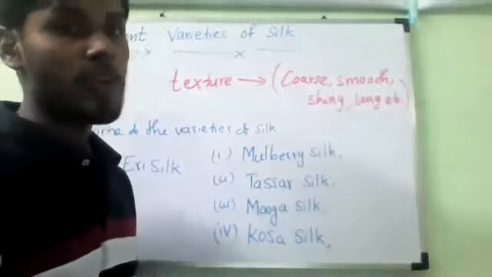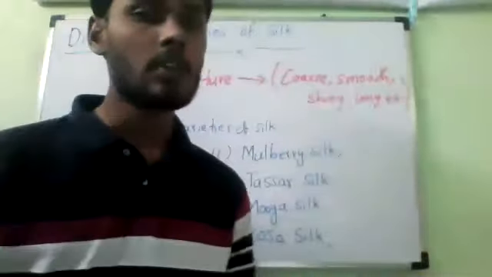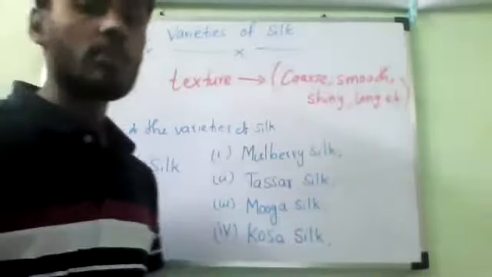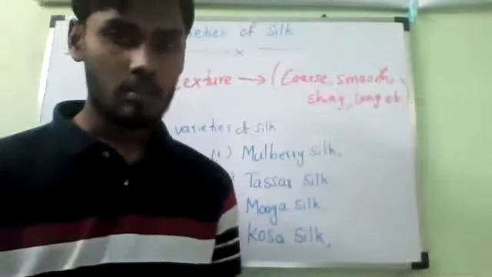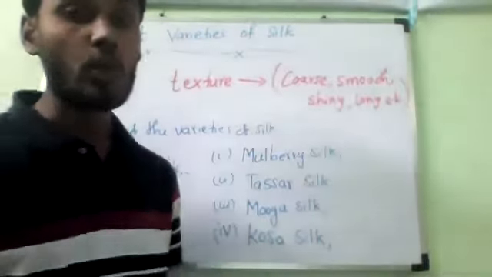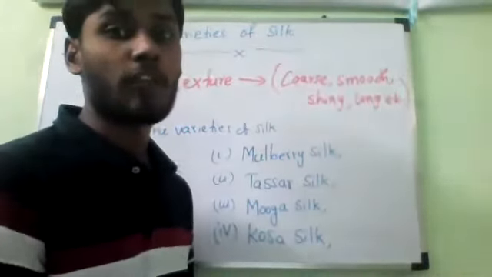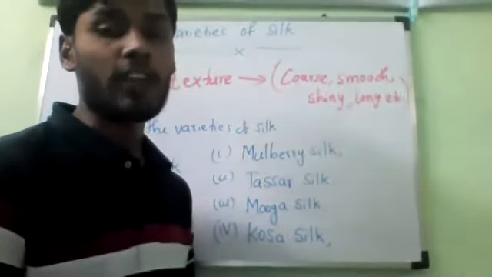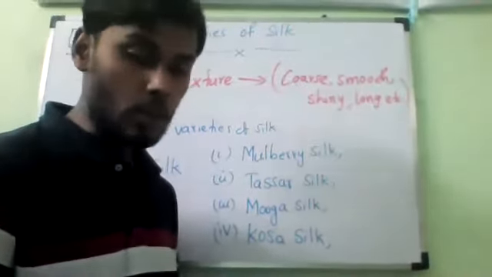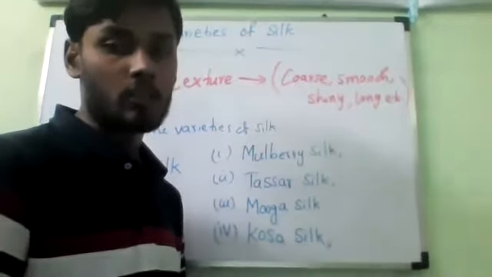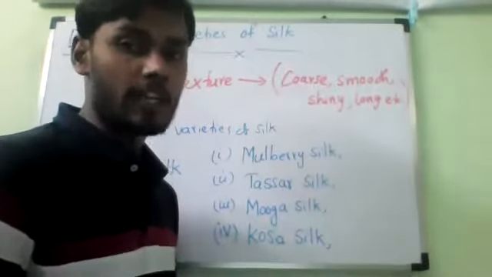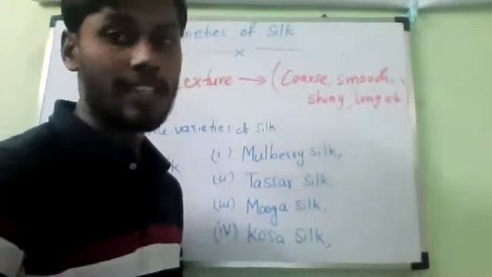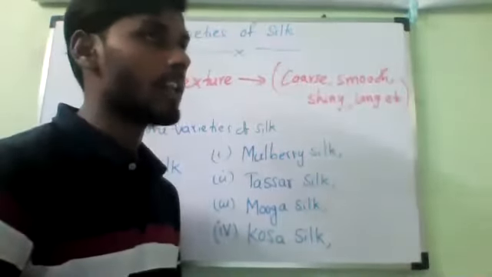The silk produced by the silkworms. Start from: which look very different from one another. Full stop. The silk produced by the